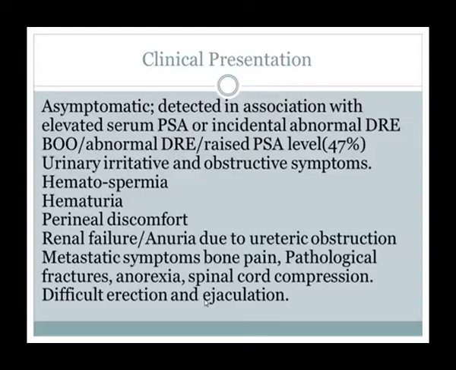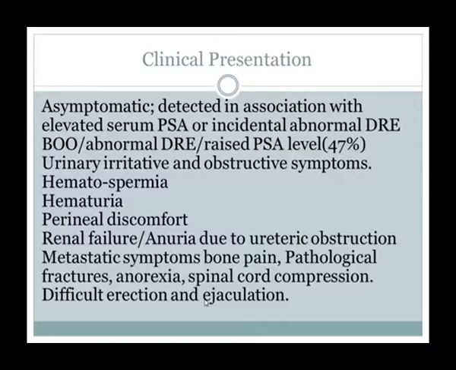Clinical presentations. Mostly patients come asymptomatic, only detected in association with elevated serum PSA or incidental abnormal DRE. I mean, they have some other problem, they come and do the serum PSA, and that shows the elevation of serum PSA.